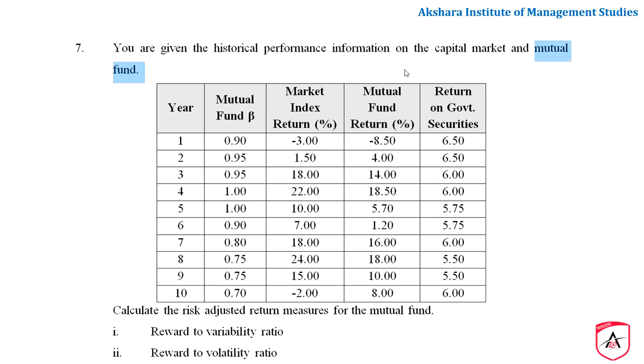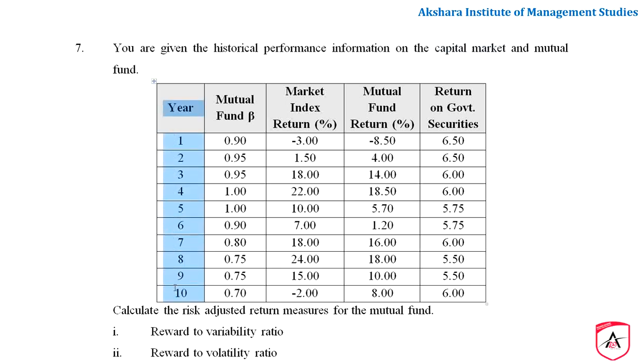You know that a mutual fund is an investment done in a pool of securities, not a single security. It is invested in different securities. So he has given the performance related to the mutual fund, meaning the stocks, and the capital market, the entire market, right? Or we can say this as an index also. So the information is like this.